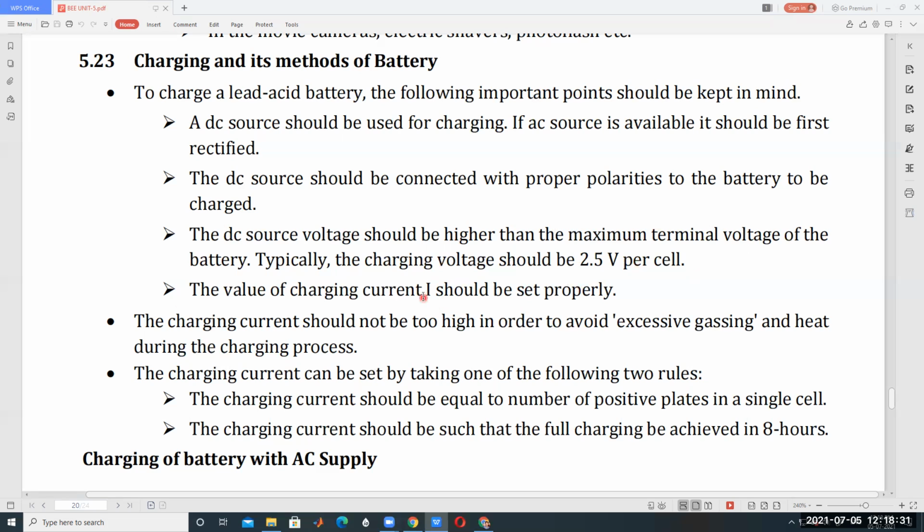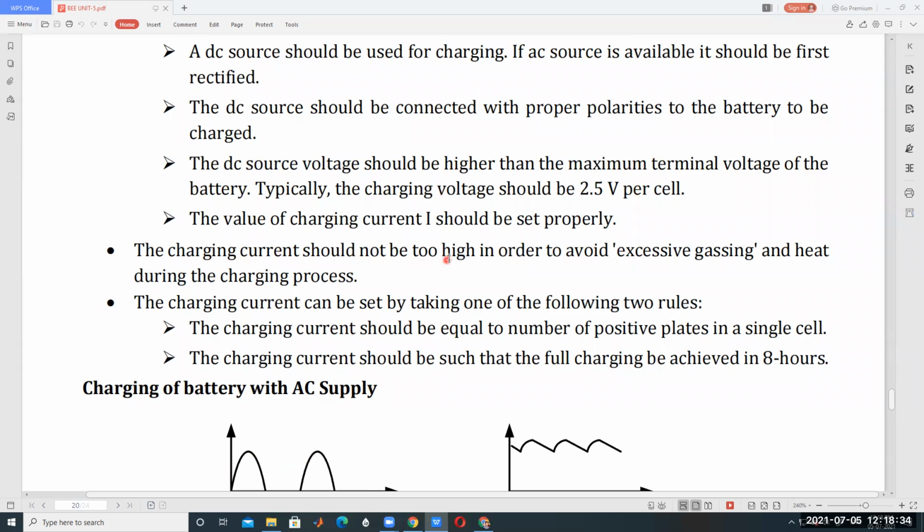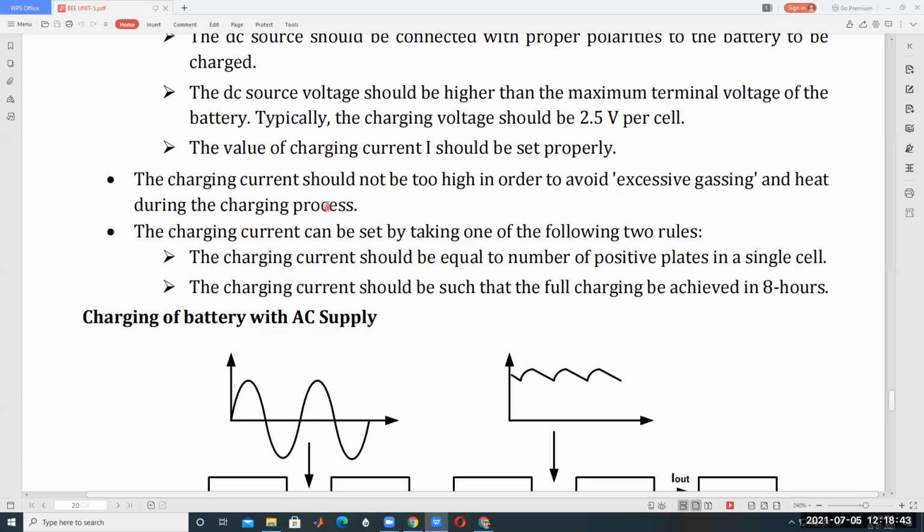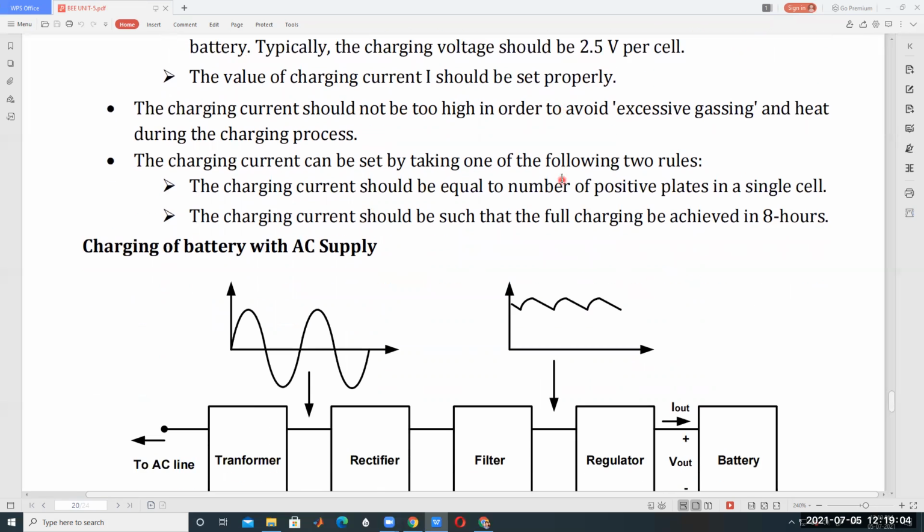The charging current should not be too high, in order to avoid excessive gassing and heat during the charging process. Understood? The charging current of the batteries must be controlled. And then the charging current can be set by taking one of the following two rules. These are the two rules.